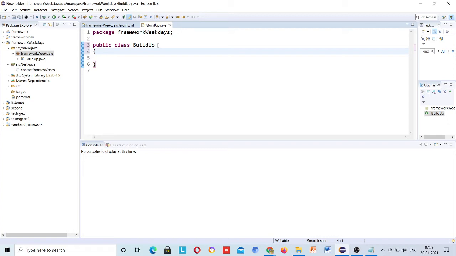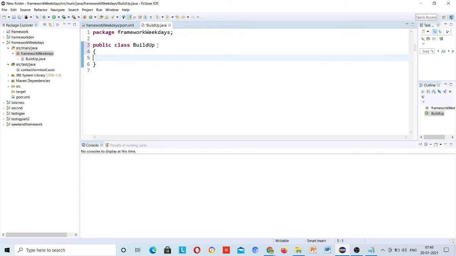Suppose there are 1000 test cases in your project. So this is not a good practice. In one change, all those test cases should run in a different browser. Okay, so this is the way we have to design our framework. We are going to write a common class where we will change once and all test cases will run accordingly. So this is about the build up class.